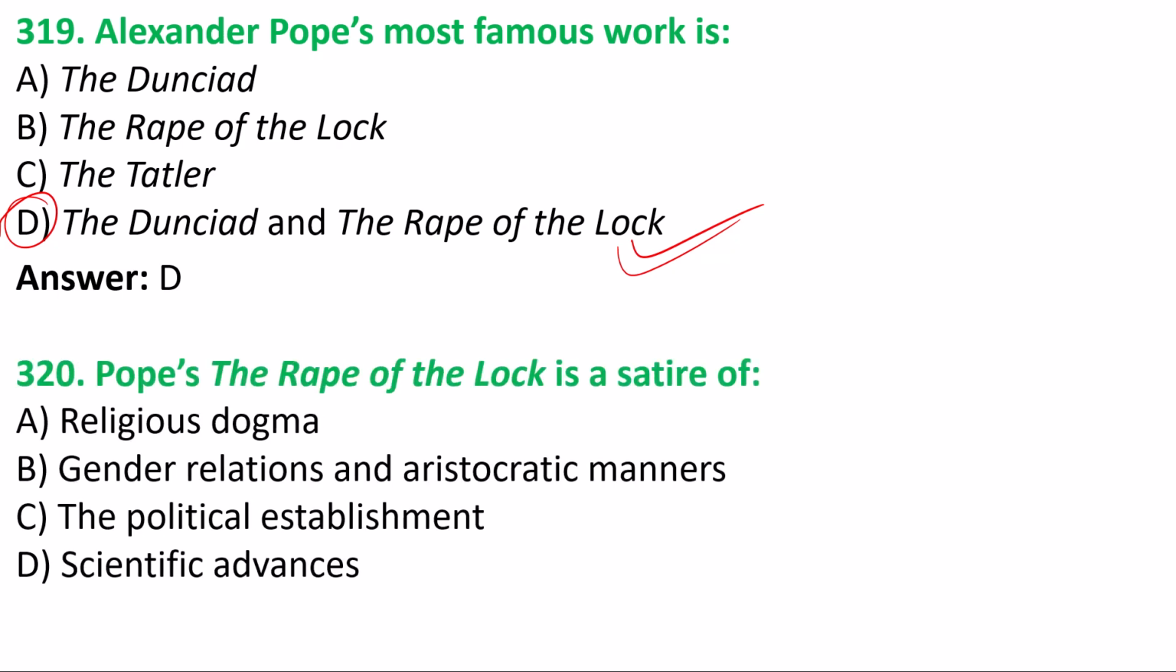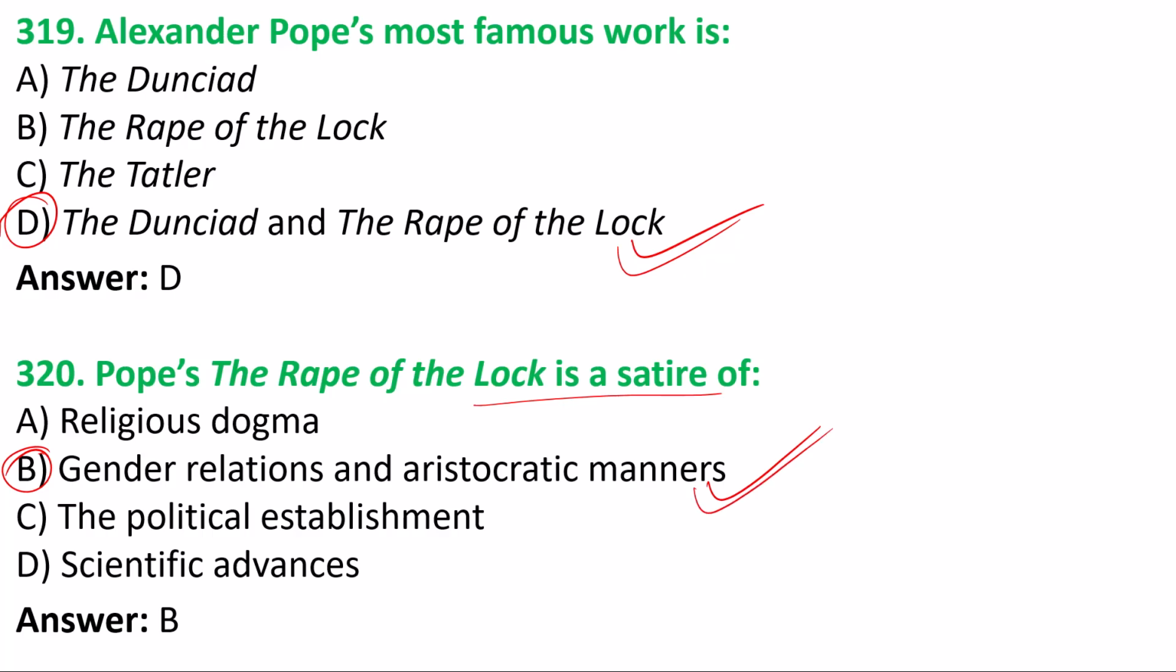We have 320. Pope's The Rape of the Lock is a satire of. Again, we have a question related to Pope's work, and The Rape of the Lock is a mock epic poem. What kind of things were satirized in this work of Alexander Pope? We have option B, gender relations and aristocratic manners.